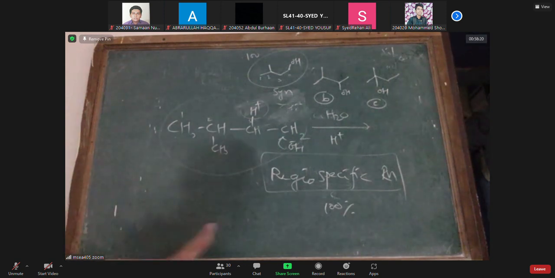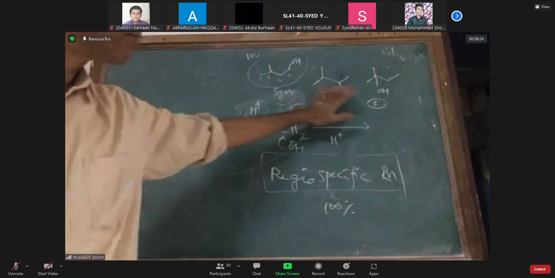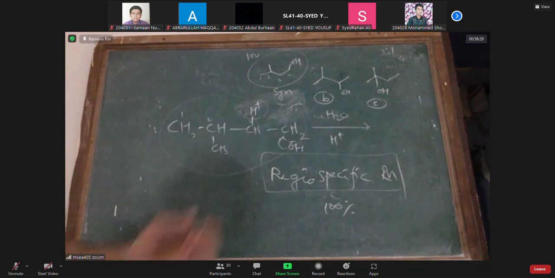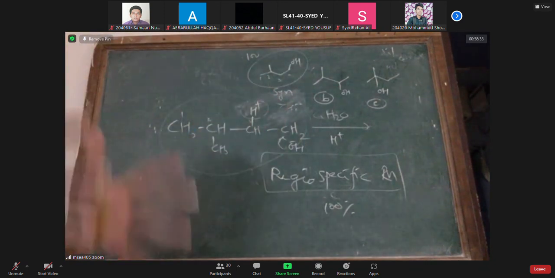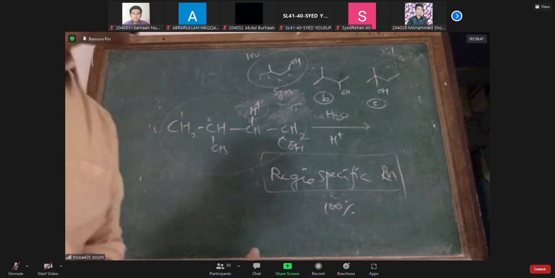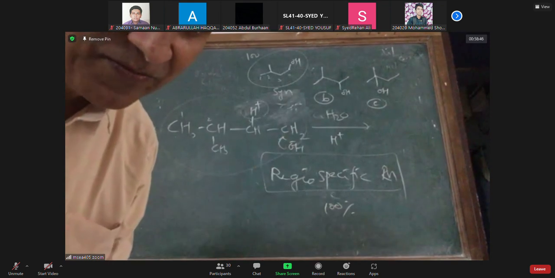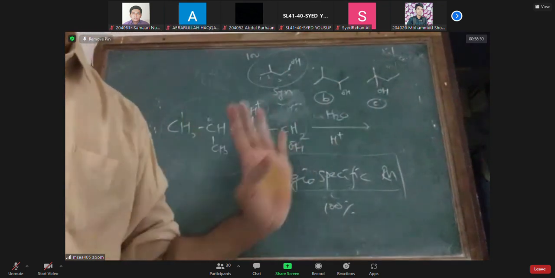Therefore, we are going to look at regio-specific reactions, which will give one particular product, only A or B or C. Also, you may want to add both groups from the same side or from opposite sides. So you can control the reaction by different methods. Those methods we will be discussing. Tomorrow I am going to talk to you about some regio-specific reactions. Definitely there is going to be a question in our IIT Advanced and Mains.